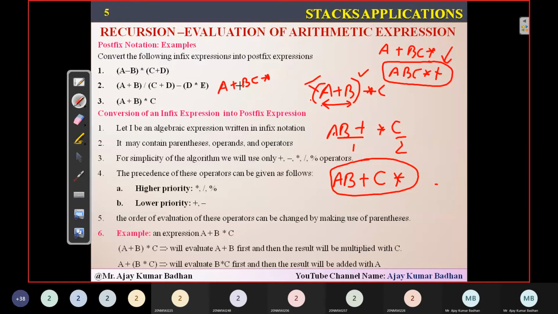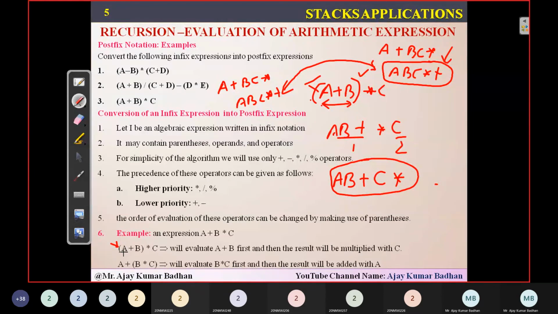Then A plus BC star, so you get A BC star plus. This is the same as what you got without brackets. That is the main role played by brackets: wherever brackets are there, they can change the meaning of the expression, so this should be taken care of carefully.